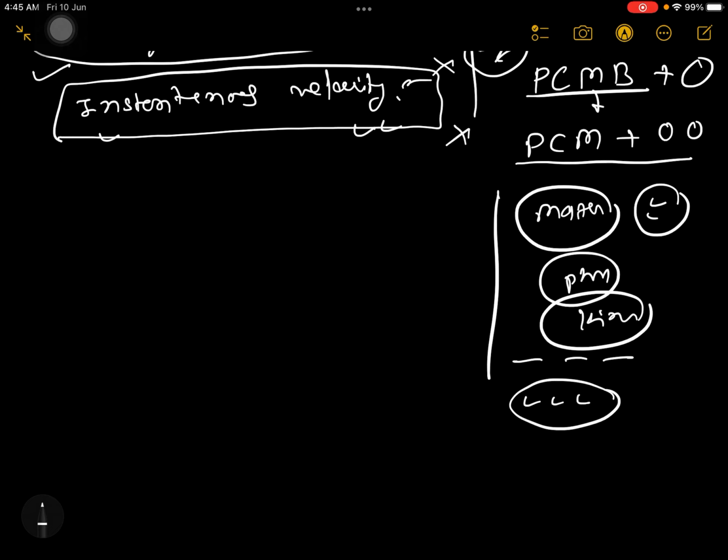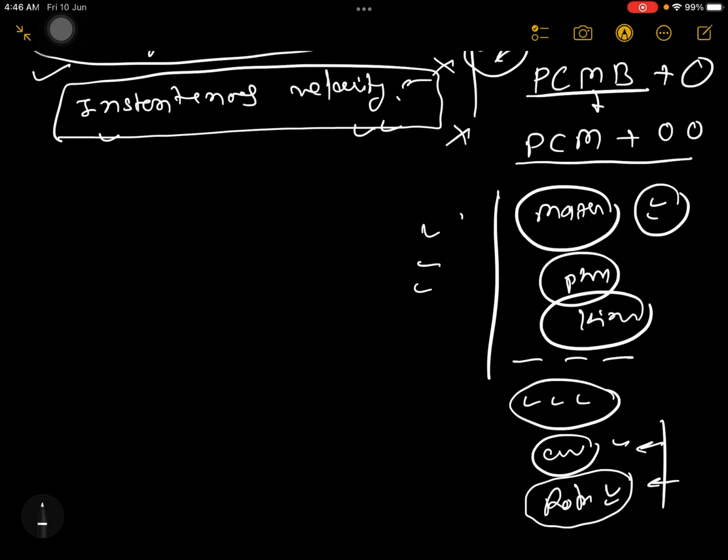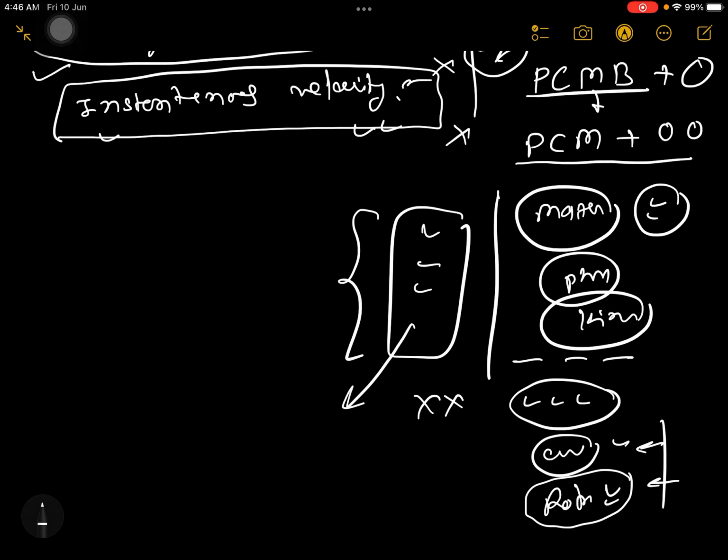For example, when I'll be teaching you center of mass, that time vectors are important. When I'll be teaching you rotational physics, that time vectors are important. Whatever portion of vectors is important, I will teach topic by topic. I will not teach you vectors completely here itself, otherwise you will feel bored and you will not know where you are going to use them. Whatever I teach you here in vectors, where will you use them?